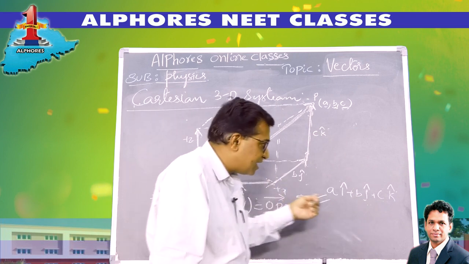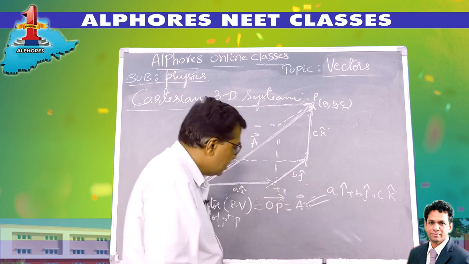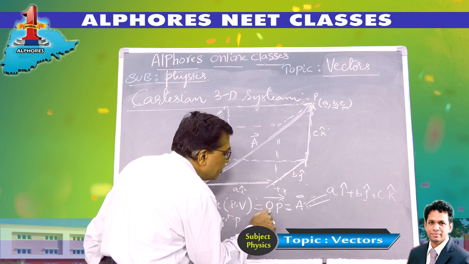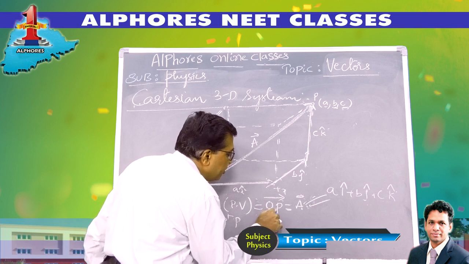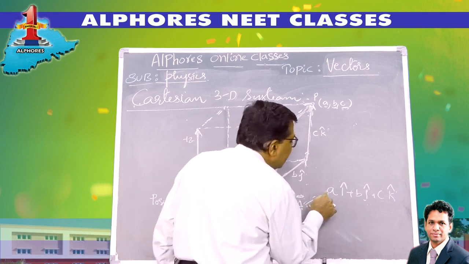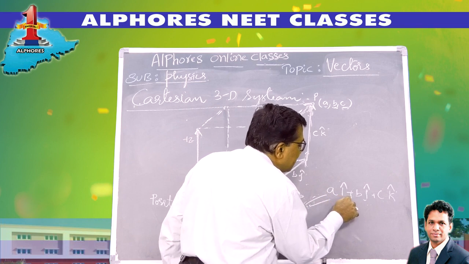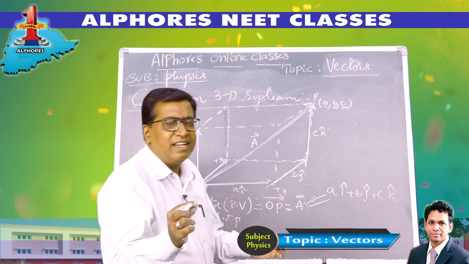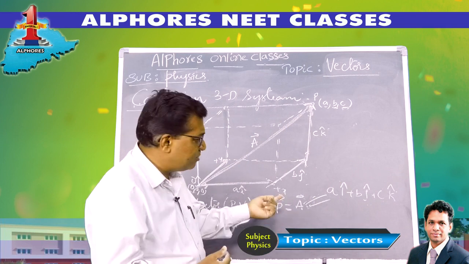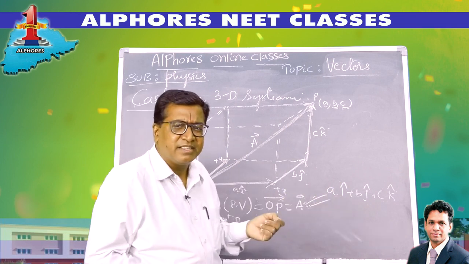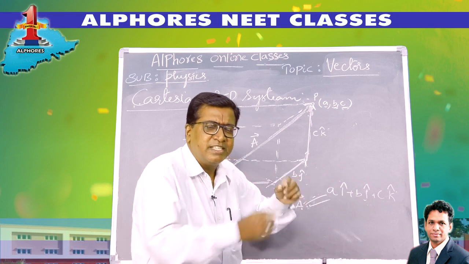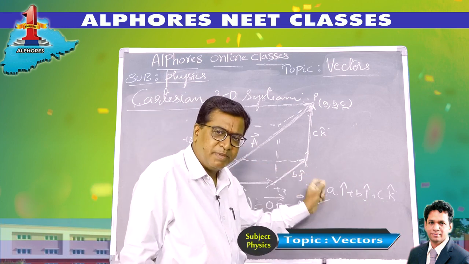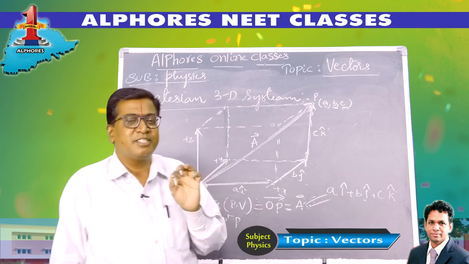Now if I expand it in English, what does it spell out? The position vector of the point P from O, OP bar, that is A bar, is a units along the x-axis plus b units along the y-axis plus c units along the z-axis. Now I decrease the number of bytes. My memory is reduced by symbolizing things. Instead of writing it in such a big form, I symbolize a i plus b j plus c k. This is the position vector.